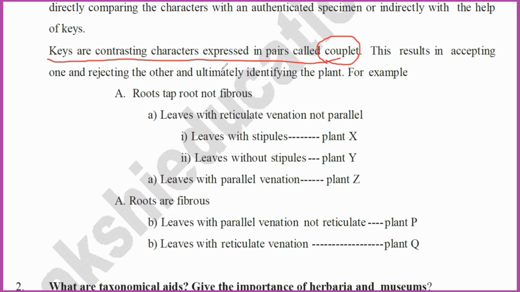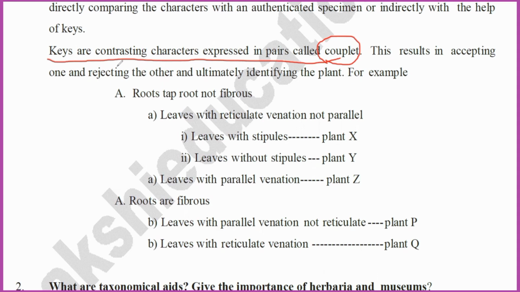For example, given a plant, either it is dwarf or tall. One plant is there, and that plant is either tall or dwarf. These two characteristics express a single character, that is the height of the plant.